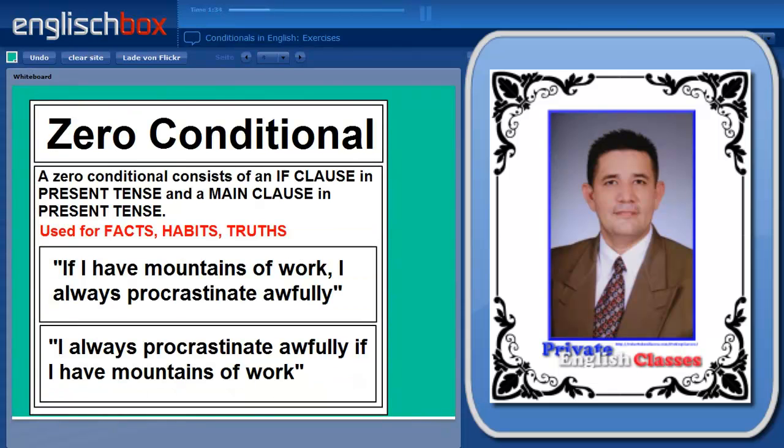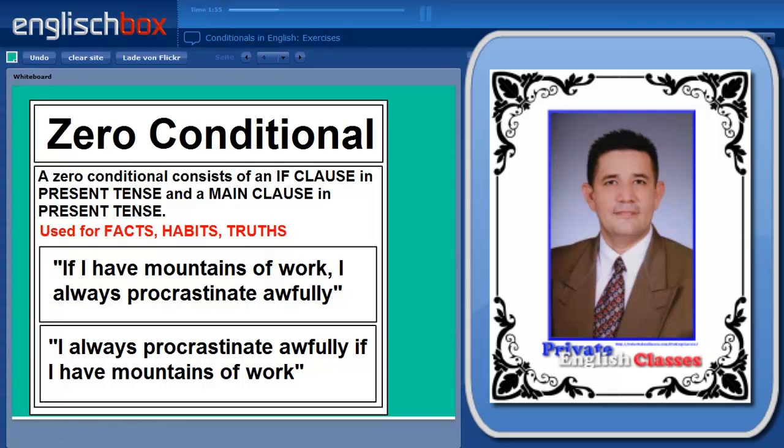As I said, these are examples of the zero conditional. In the zero conditional, the if clause is in the present tense and the main clause is also in the present tense. We use the zero conditional to express facts, habits, and general truths. For example, if I have mountains of work, I always procrastinate.